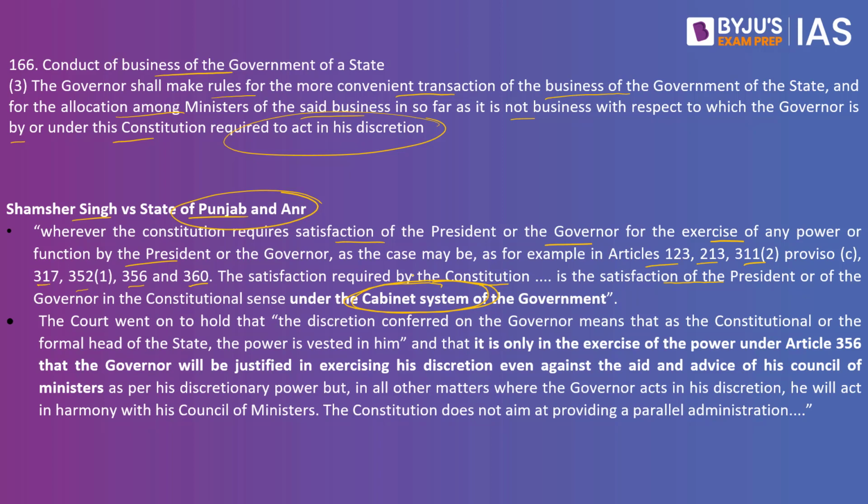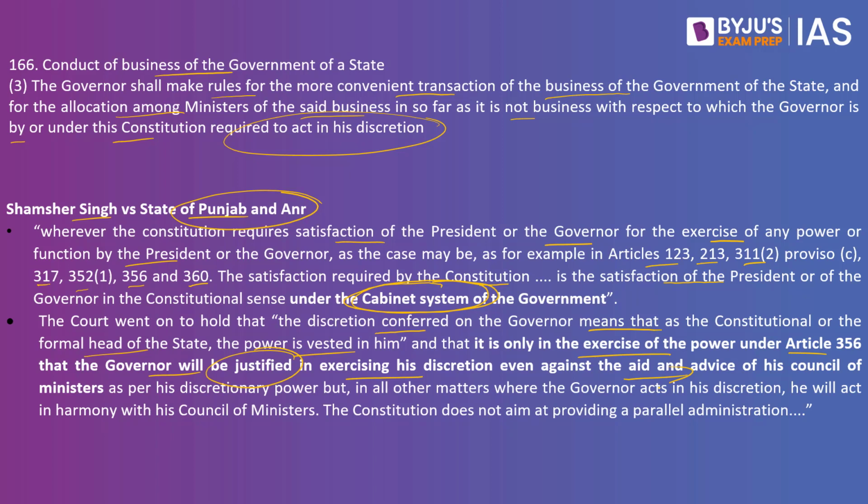The court went on to hold that the discretion conferred on the governor means that as the constitutional or the formal head of the state, the power is vested in him, and it is only in exercise of power under Article 356 that the governor will be justified in exercising his discretion even against the aid and the advice of the Council of Ministers. What if we have one of the state governments that is not following the ethos, the principles of the constitution? In that case, they would be able to impose the president rule in the state.